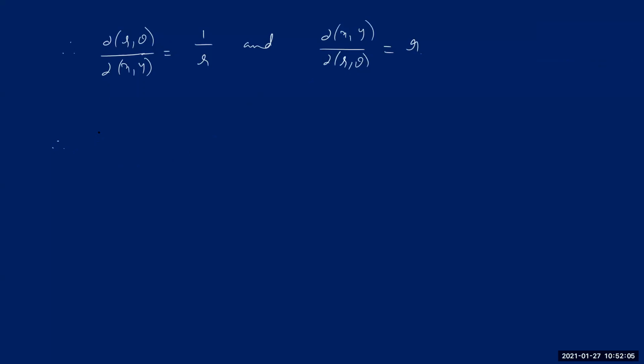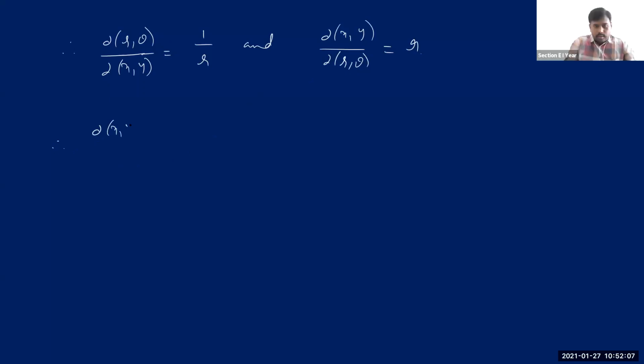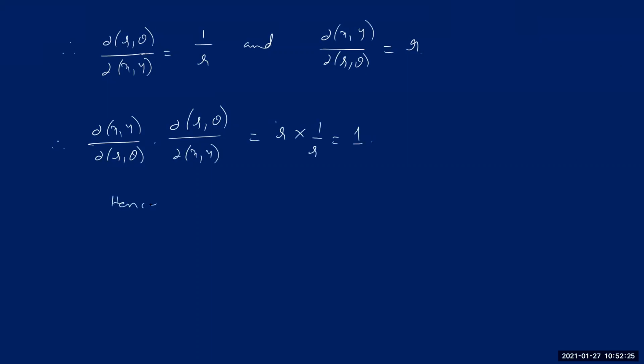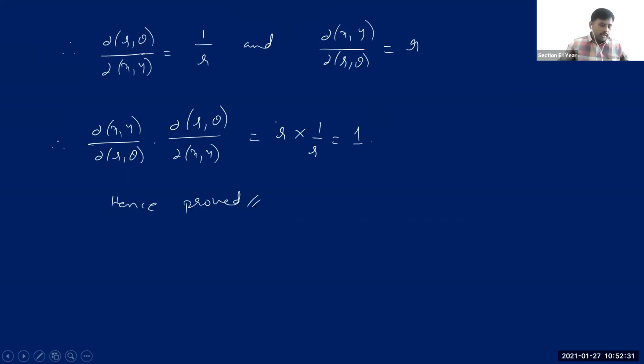So if you multiply these two, you can easily observe this. Dou of xy by dou of r theta multiplied by dou of r theta divided by dou of xy is equal to r into 1 by r, which is equal to 1. Hence, like this, you can just prove this particular statement.